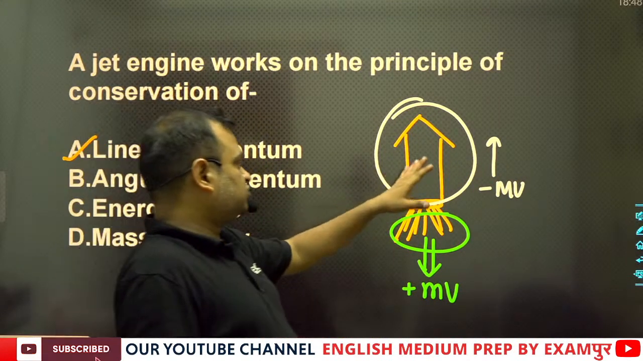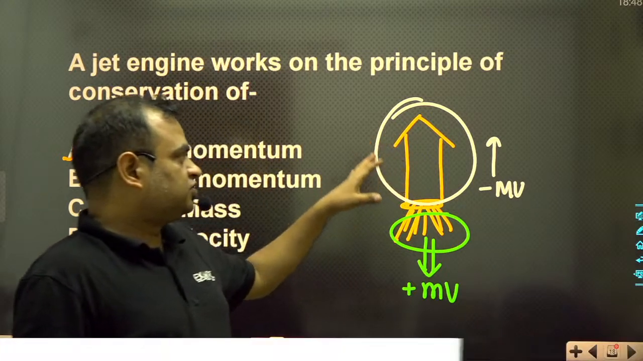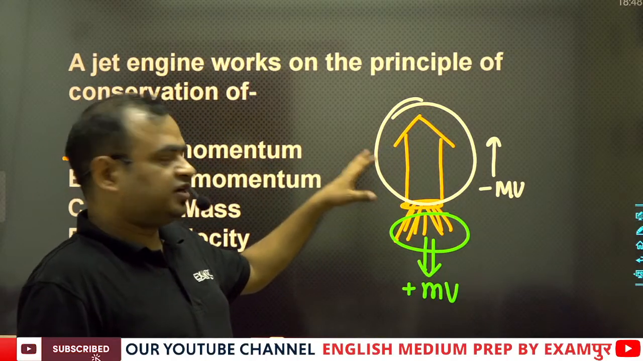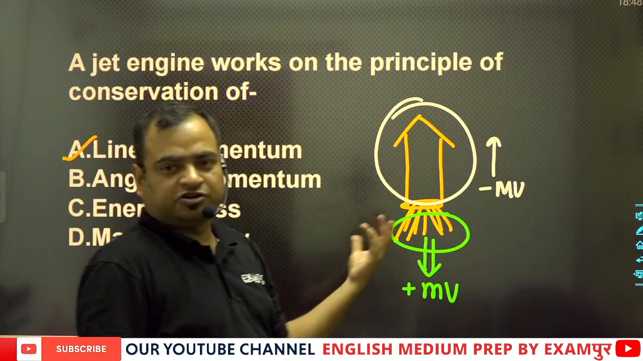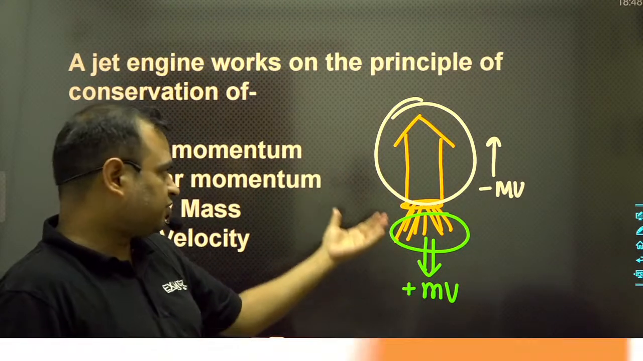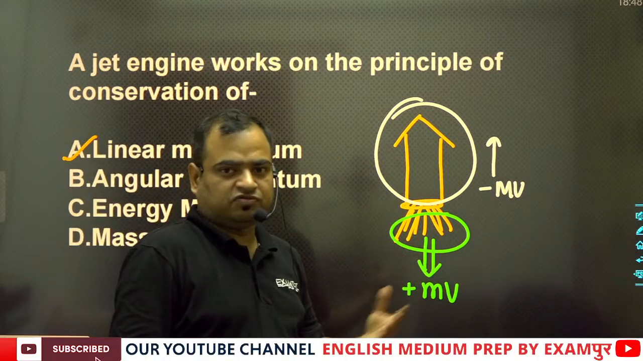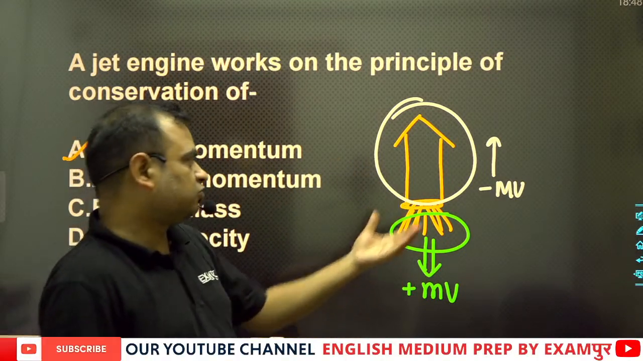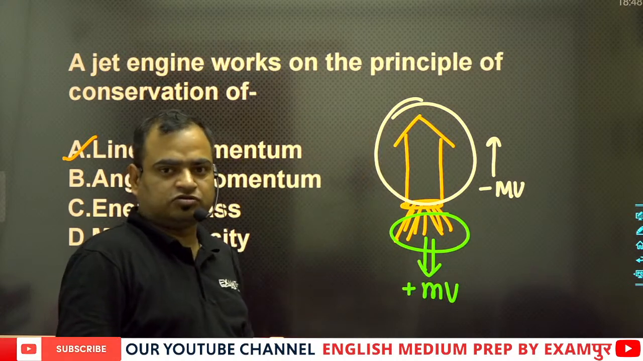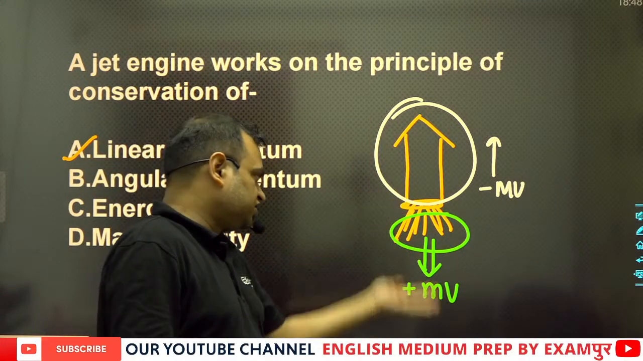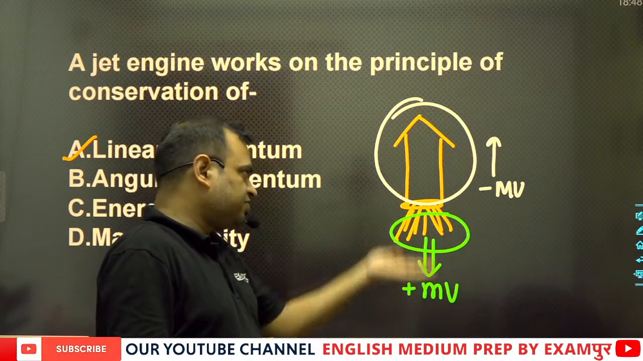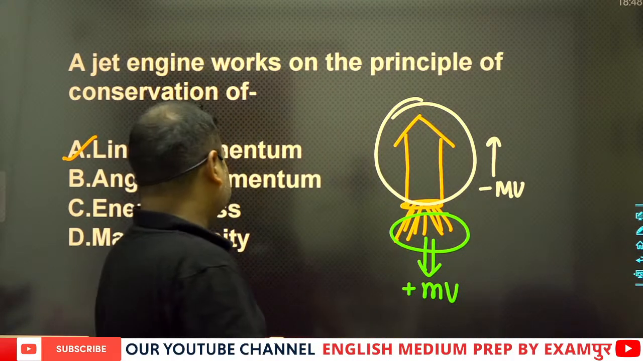When it was fitted in the launching pad, in the state of rest, the linear momentum of the whole jet engine was 0. Right now it is also equal to 0, because this is the negative mv and the positive mv. So the linear momentum option is the correct answer.